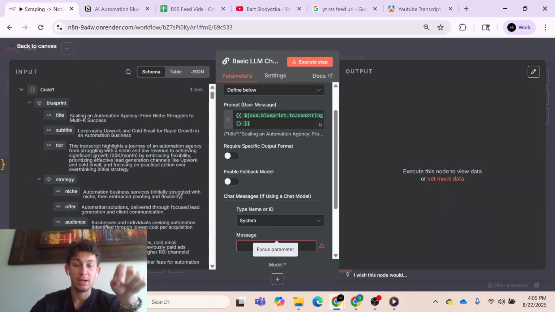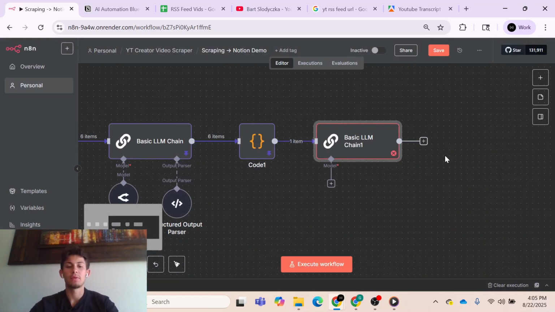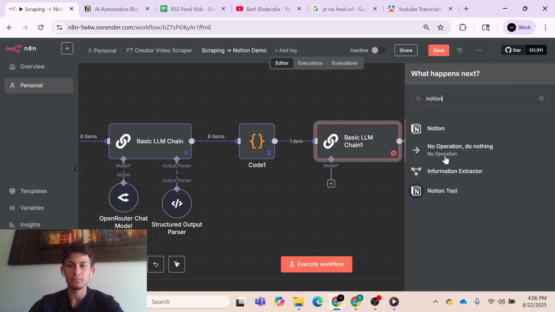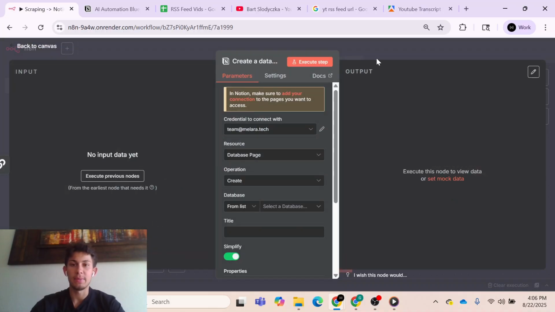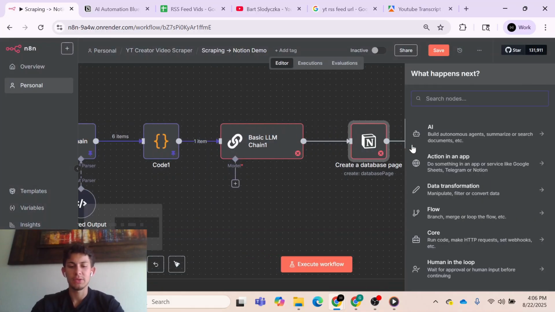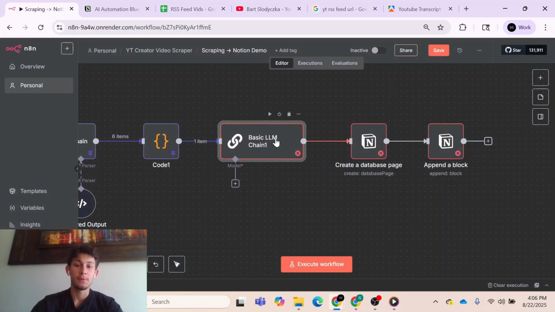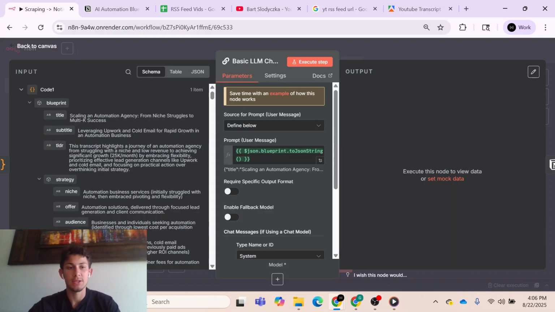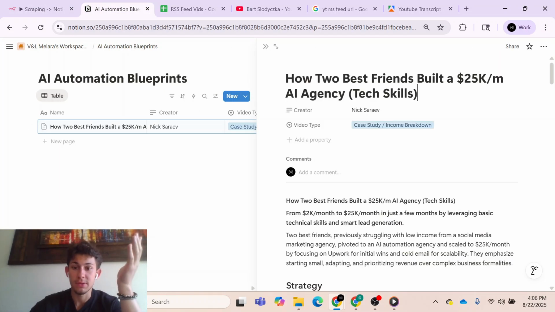For this particular AI node, this system message is very important, because after this we're going to have to go into Notion. I almost forgot: we're going to create a database page, but then we're also going to have to use this node, append a block. Because what we're going to say is, hey, format this. Really what we want to see in our final result is something like this.